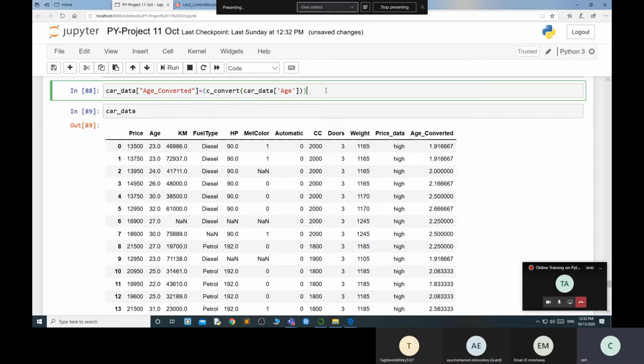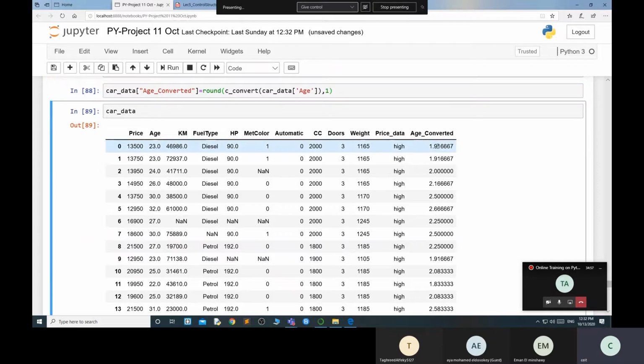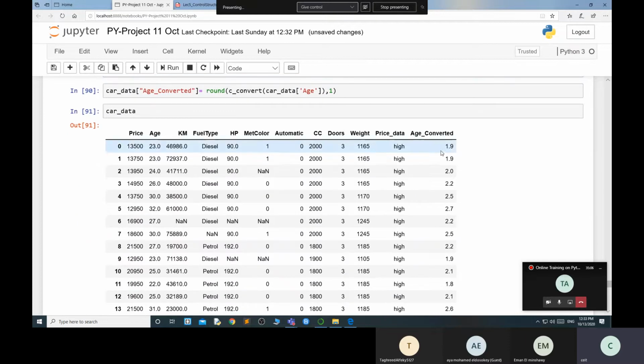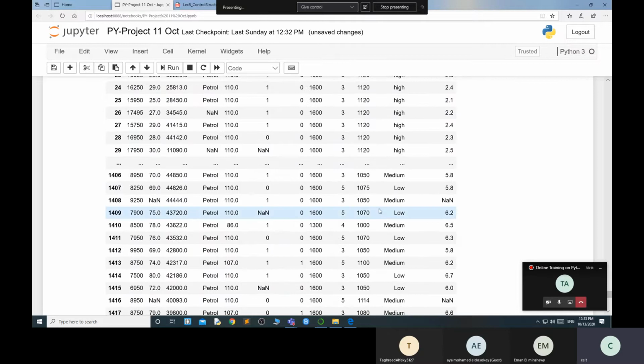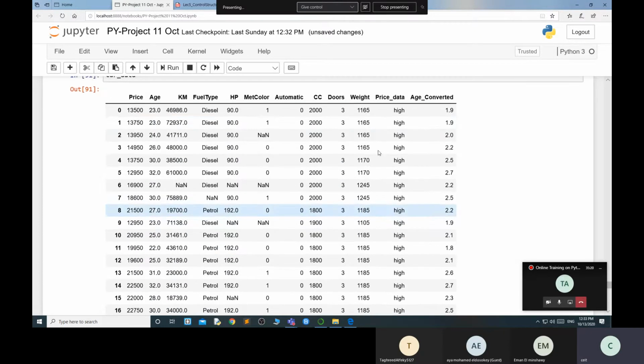Right now I am using the round function over here. I'm applying round because of my data, on the position with 1 digit after the decimal point. Now if I execute it, my round function is applied. See, the values come as 1.9, 1.9, 2.0, 2.2. Hope you understand how these things are working. These are very simple, but you have to understand the concept. So now my price is clear, and my age data is converted.